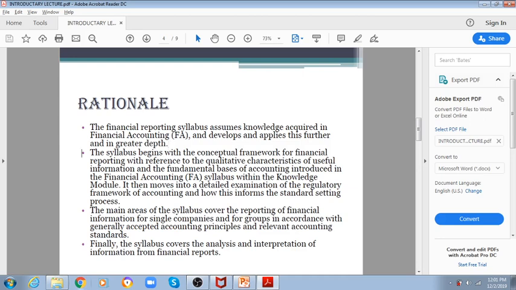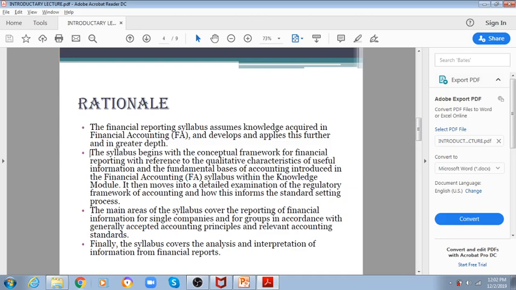All the concepts in financial accounting will still be related to financial reporting as well. You cannot ignore any concept that you have already studied in financial accounting. So you have to remember all those concepts that you have covered under financial accounting, then you can come to this paper.